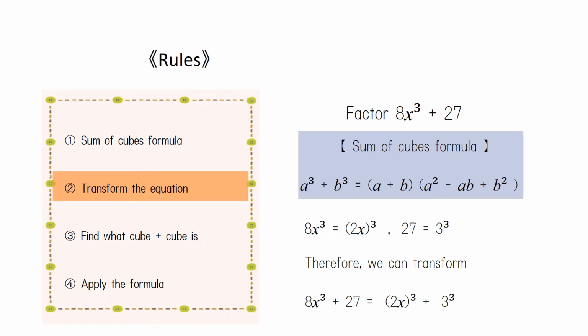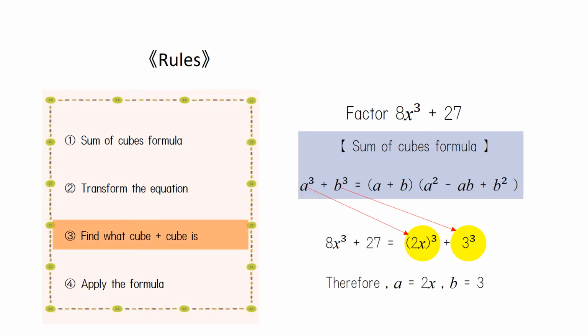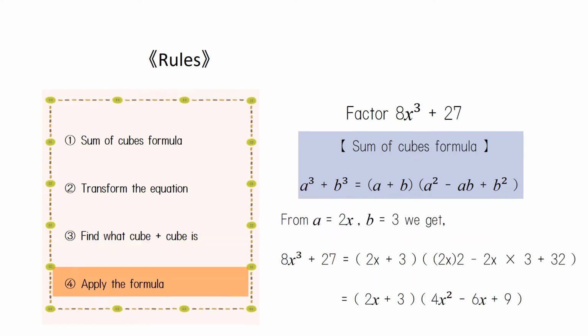First, let us transform 8x cubed plus 27. Let's find what cube plus cube is. Doing so, we get a equals 2x and b equals 3. Finally, let us apply the formula and calculate.